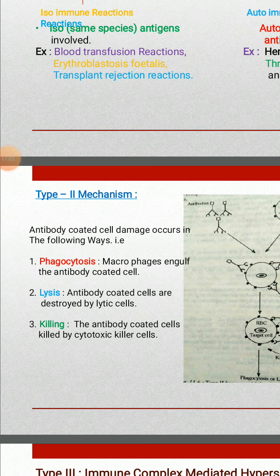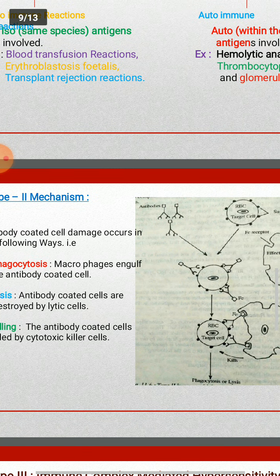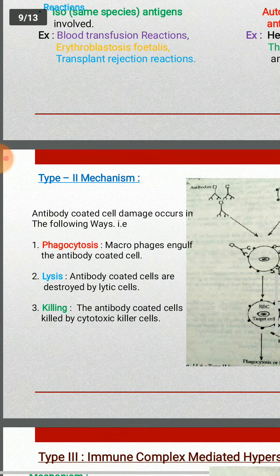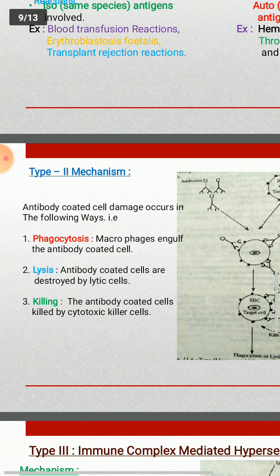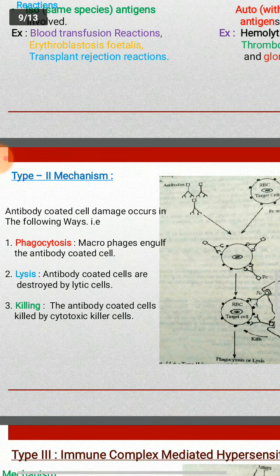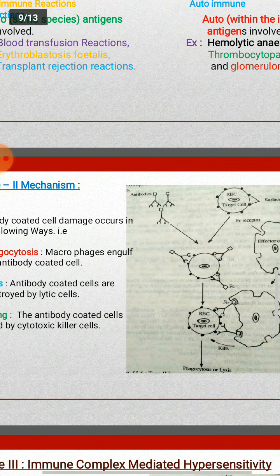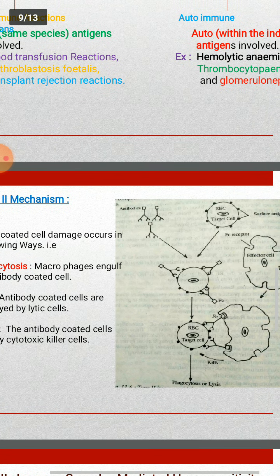The antibody coated cells damage occurs in the following ways: phagocytosis, lysis, killing. In the first, phagocytosis, the macrophages engulf the antibody coated cell. That means the antibodies attached to the antigens which are present on the surface of the cell.